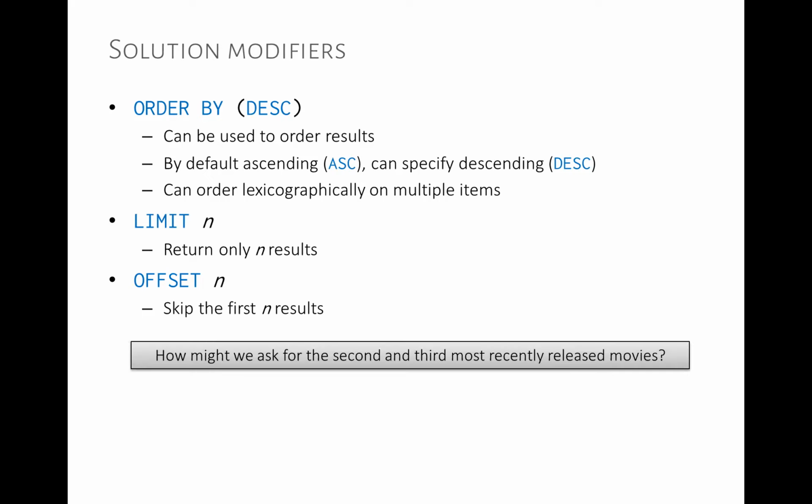So how might we ask for the second and third most recently released movies? We'd use a basic graph pattern to get the first air date. Then we'd order by descending date, because we want the most recently released movie. So we want the dates to start from the most recent to the least recent. Then we use offset with 1 to jump, and then we apply limits to return the second and third most recently released dates.